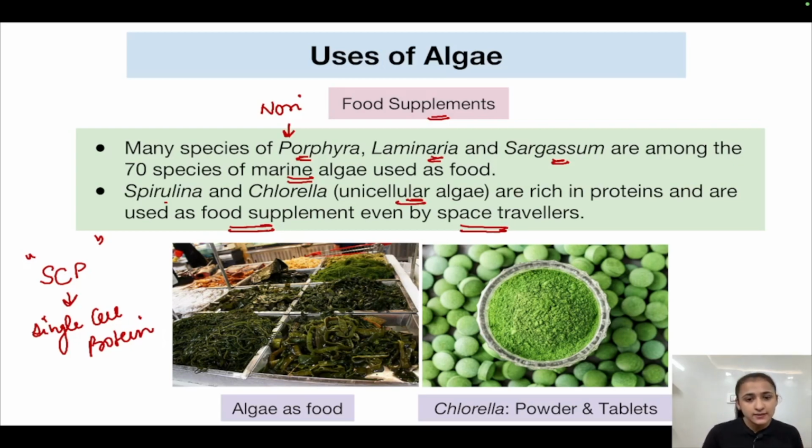Okay, this is an example of algae being used as food. This is chlorella powder and tablet. In both forms it can be consumed.